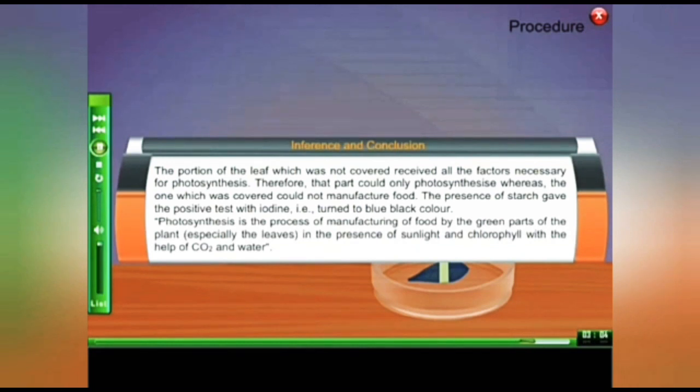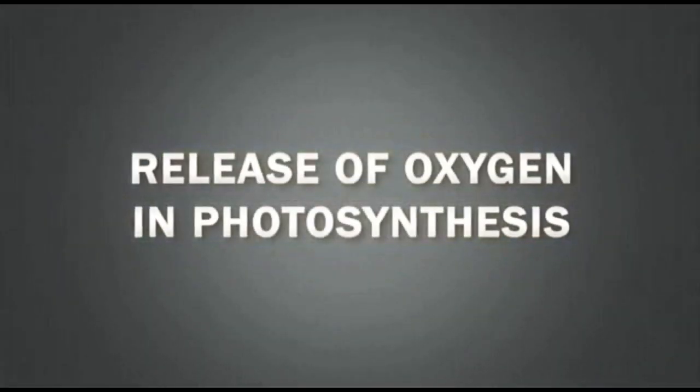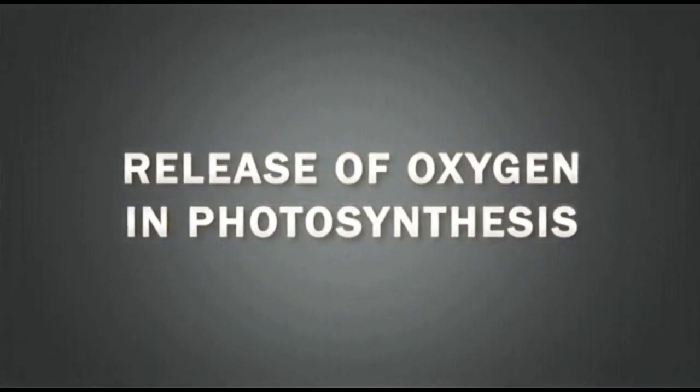Photosynthesis is the process of manufacturing of food by the green parts of the plant, especially the leaves, in the presence of sunlight and chlorophyll, with the help of carbon dioxide and water. Release of oxygen in photosynthesis.